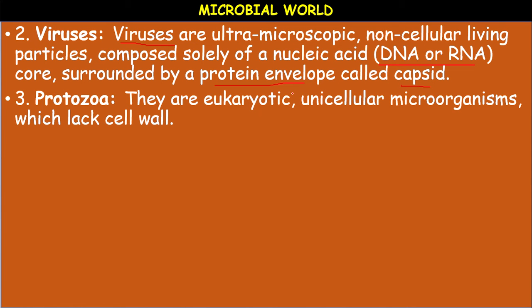These are also ubiquitous organisms, present nearly everywhere on the earth, in water and moist soil. Their size may vary from 2 to 200 microns. Examples: amoeba, paramecium, euglena, plasmodium, trypanosoma are common examples of protozoans.